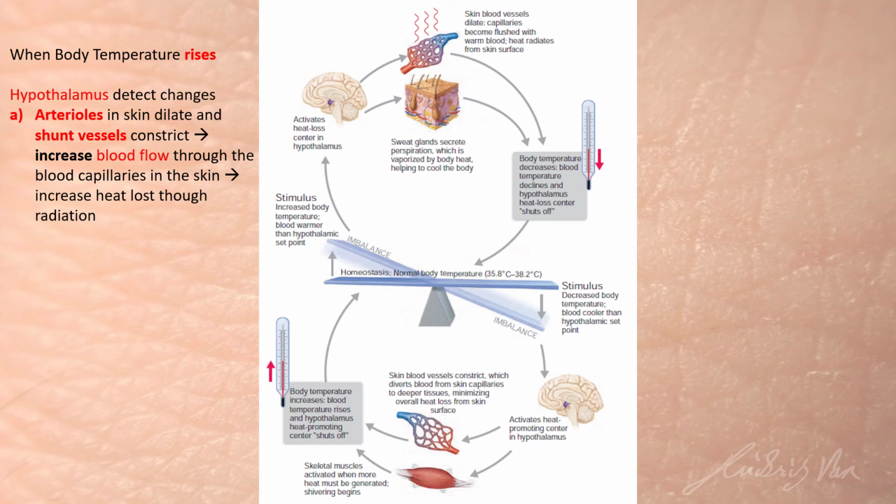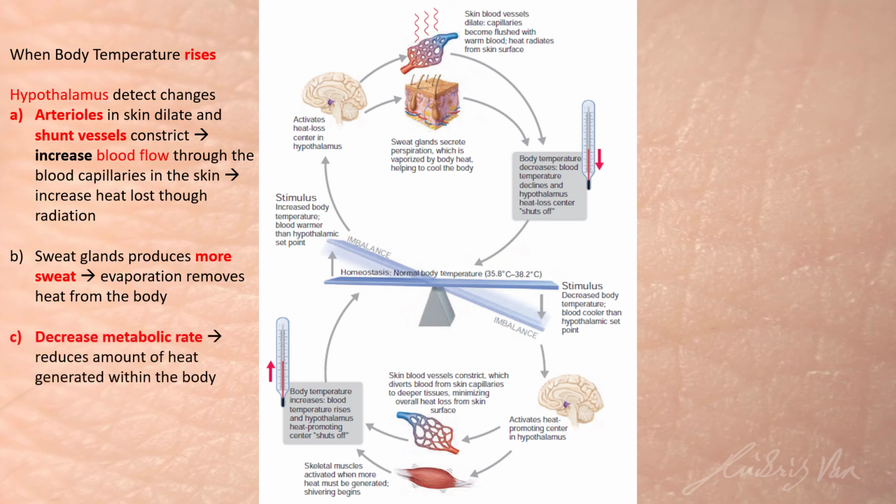This will increase the blood flow through the blood capillaries, and increased heat will be lost through radiation. Our sweat glands will produce more sweat, and the sweat will gain heat from our body, and when it evaporates, it will remove heat from our body.